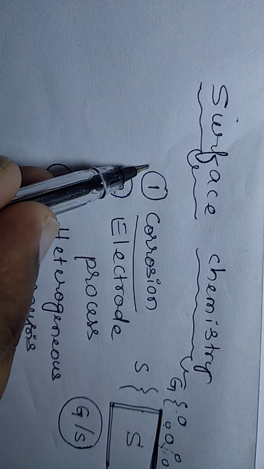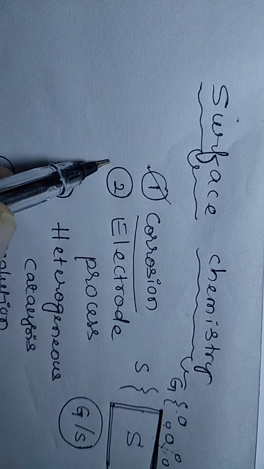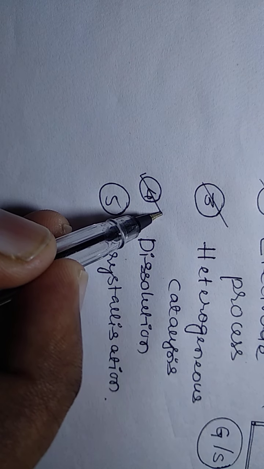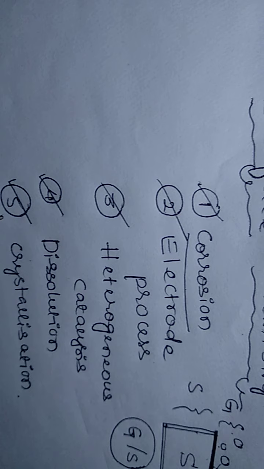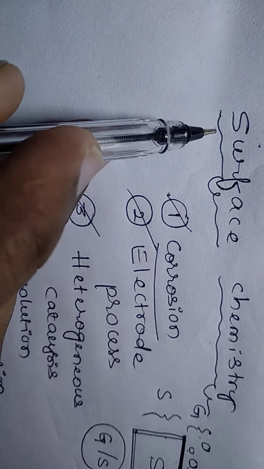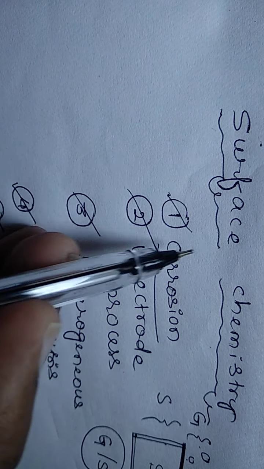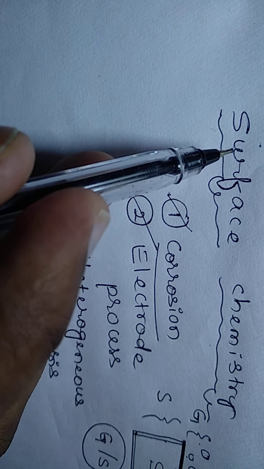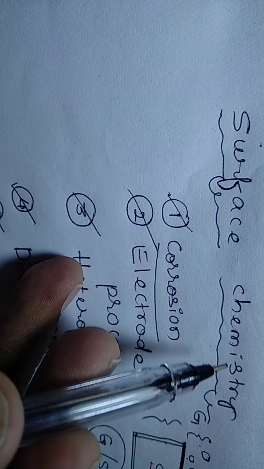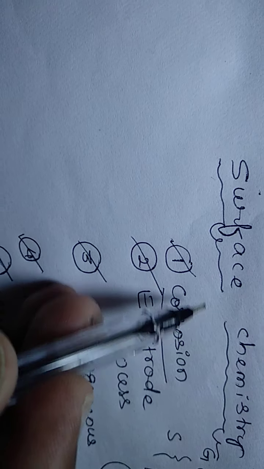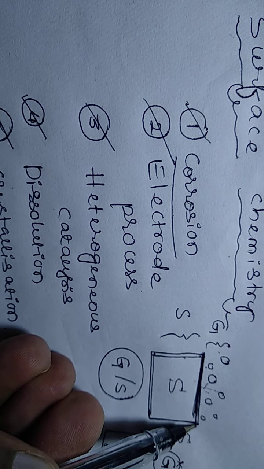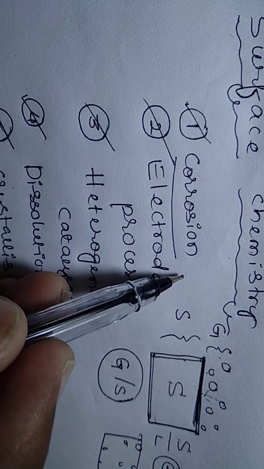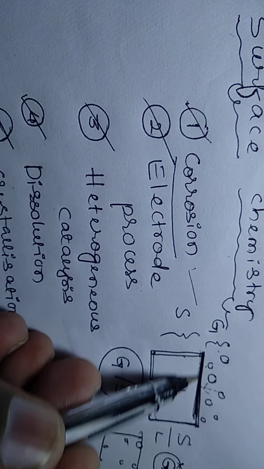So surface chemistry has uses or applications in these five processes. First one, corrosion. Second one, electrode processes. Third one, heterogeneous catalysis. Then fourth one, dissolution, and fifth one, crystallization. Surface chemistry, as I already told, is the branch of science which deals with the study of phenomena that occur at surfaces. Likewise, corrosion is also one of the surface phenomena.